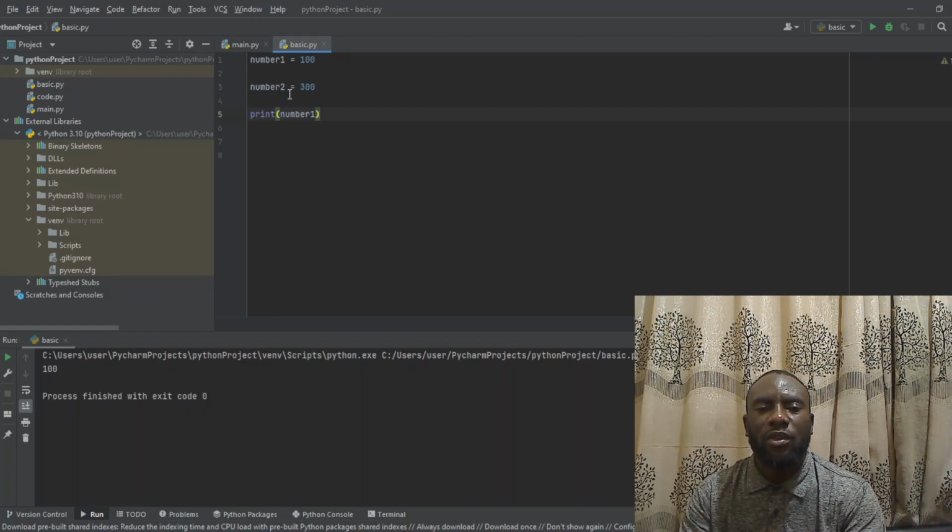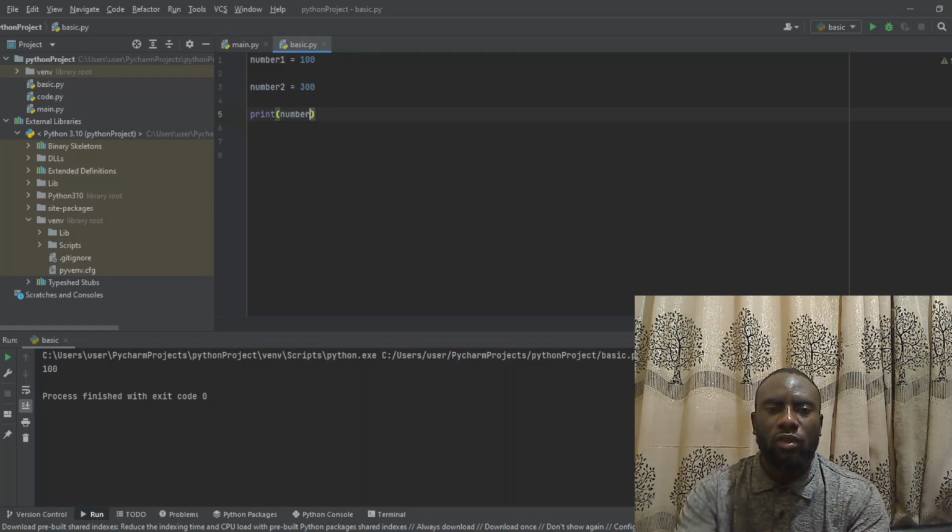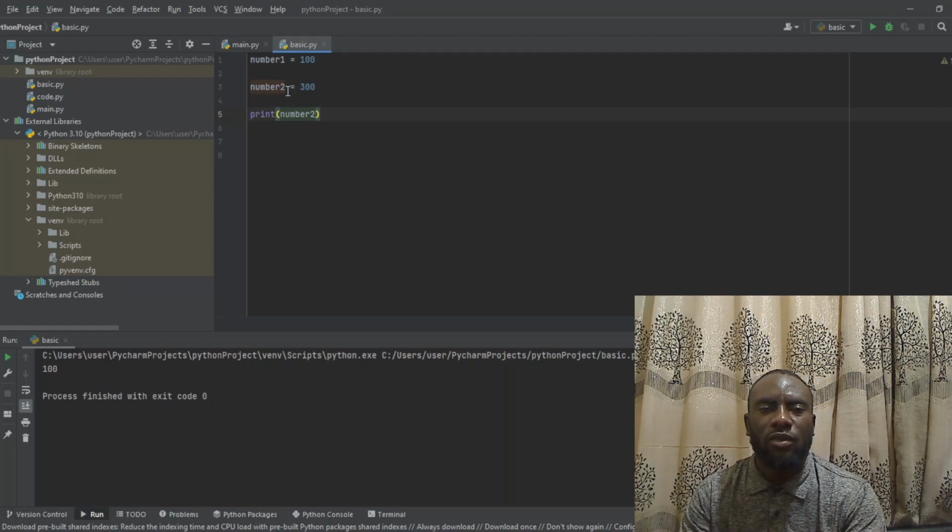Then we can now say, okay, let's also print number 2. Let's see what is going to be the output of it, or what this variable named number 2 contains. When I run it like this, we can see we have 300. So this is how number variables work.